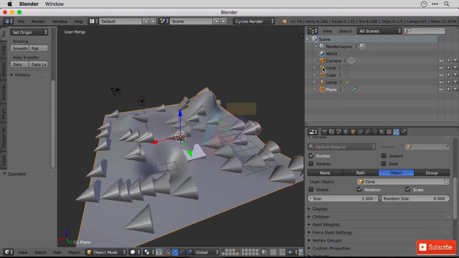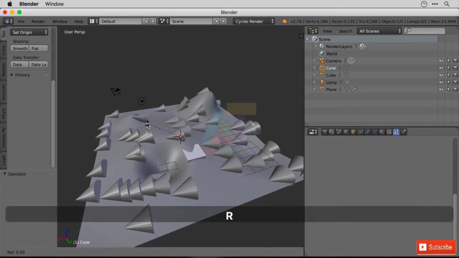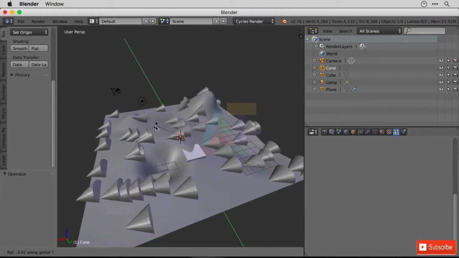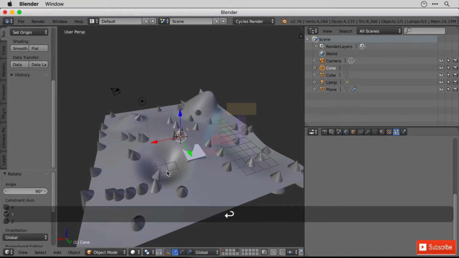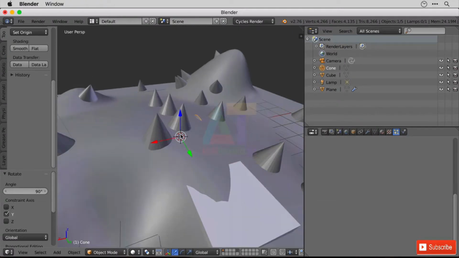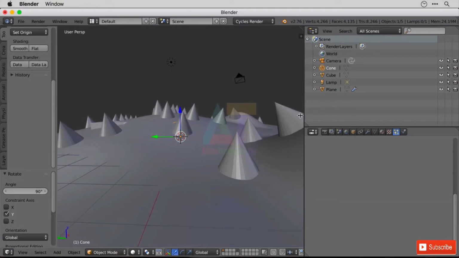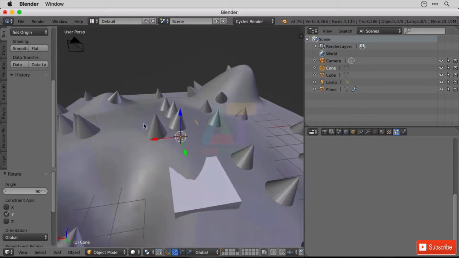Make sure that's turned on. Over to the cone, and let's rotate it in the Y-axis and see what happens. So that looks like 90 degrees in the Y-axis sorts that out and makes it right. Obviously, because we've got some hills here, some of them will be at a slight angle because they follow the curve of the ground we place them on.